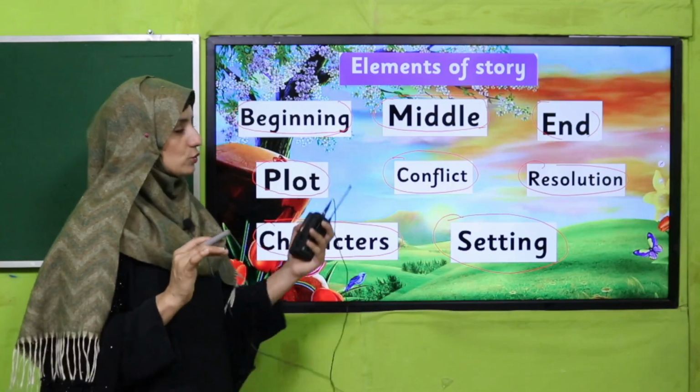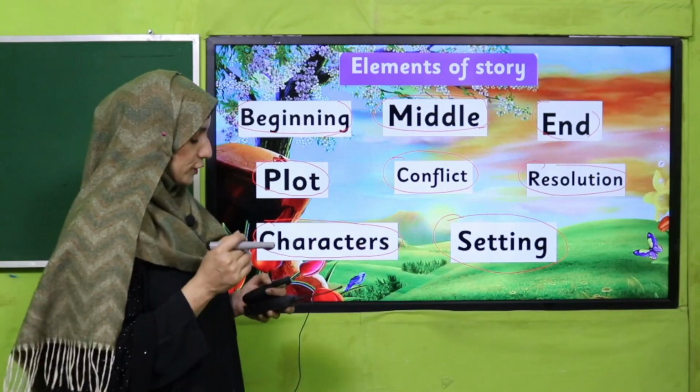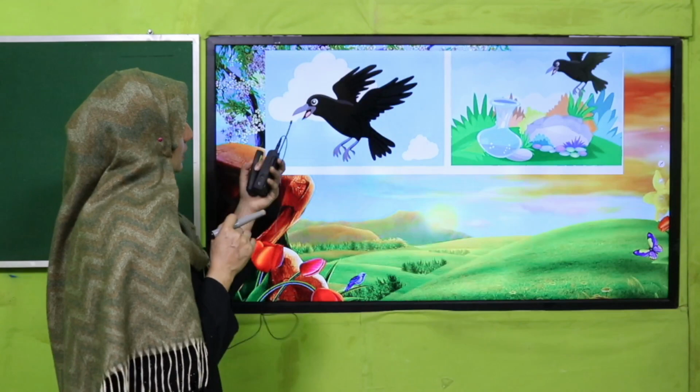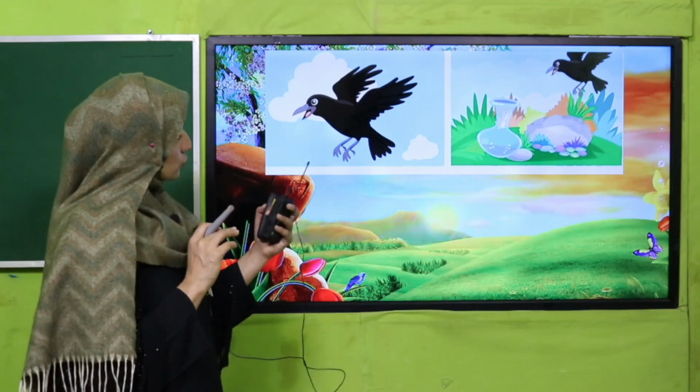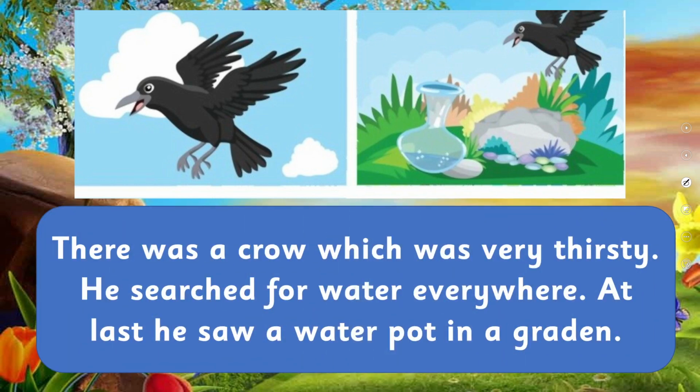Already we have learned, so it was just brainstorming on how we can divide a story into different parts. So now here, look, there are pictures. Can you judge what's going on in this picture? Yes, there is a crow flying, and what did he see? Yes, he saw a picture. So let's transform that story into words.